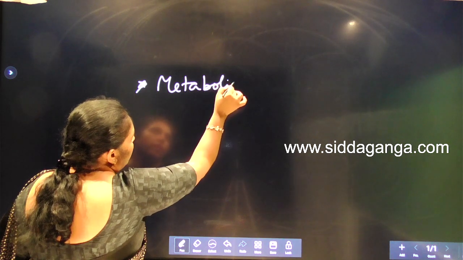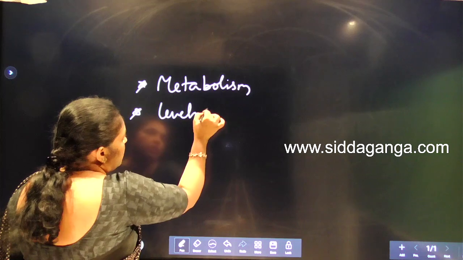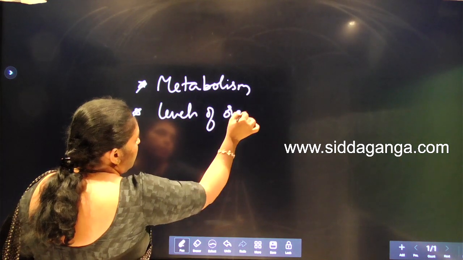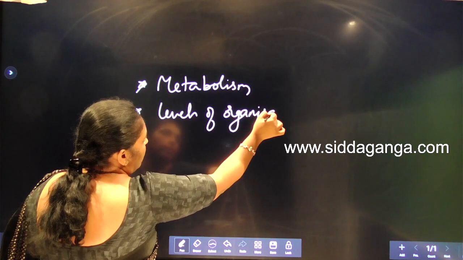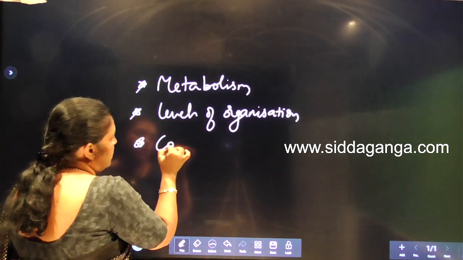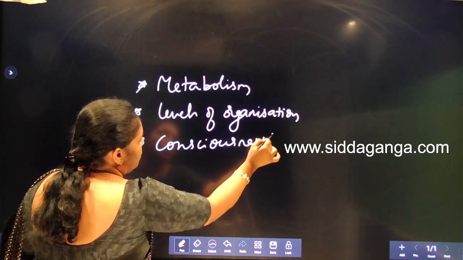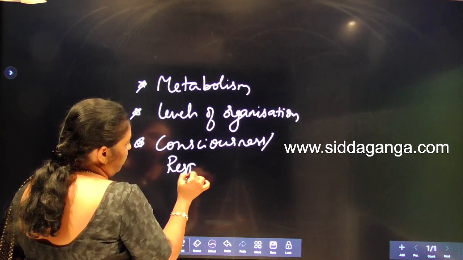So, after knowing the different characters of living organisms, which three are defining characters? Metabolism is a defining character. Levels of organization is a defining character. And consciousness, or response to stimuli.